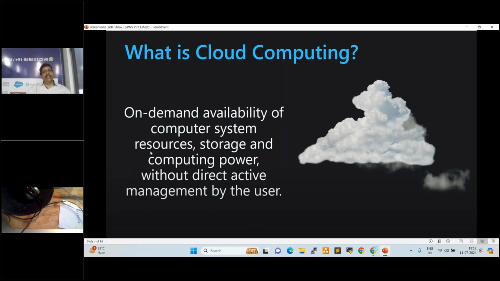However, with the introduction of cloud, everything has changed now. Whenever we need any servers or storage or network or any other resources, they should be available immediately, which is nothing but on demand. Within a minute, we can create n number of servers, n number of storages, n number of resources, right? That is on demand.